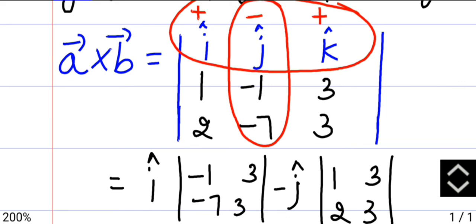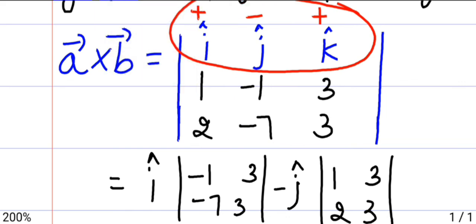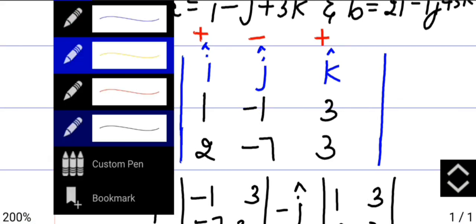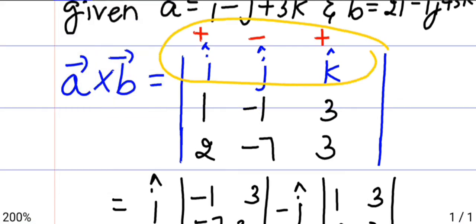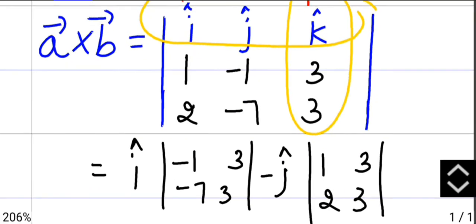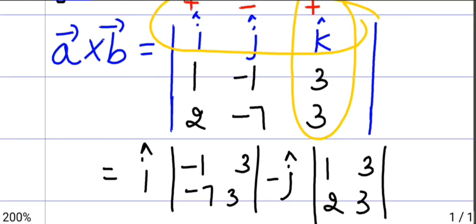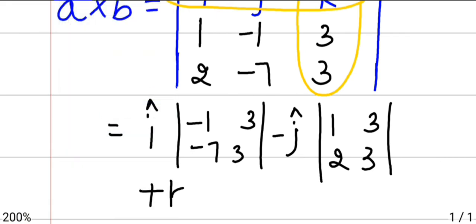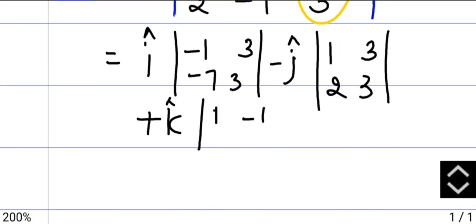And the last one is k. When you are considering k, row and k column will not be considered. So it will be plus k cap (1 minus 1, 2 minus 7).